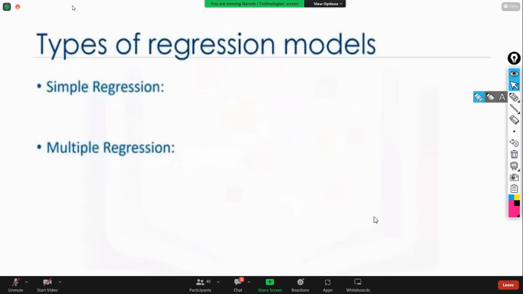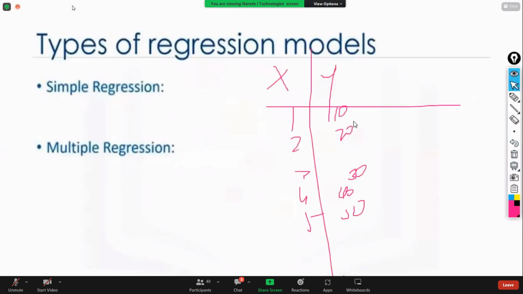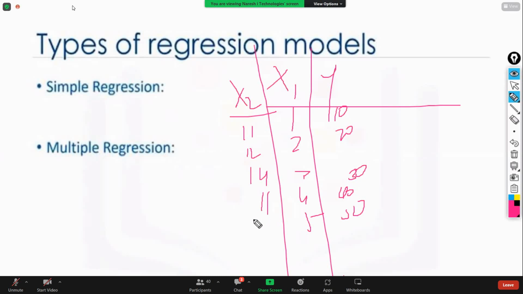Multiple regression means, with the same kind of variables, now y is dependent on the x1 variable and also the x2 variable, with values like 11, 12, 14, 19, 20. Now you have to identify the relation of y over x1 and x2. The relation might be x1 plus x2 is equal to y, or x1 square into x2 is y, or anything.